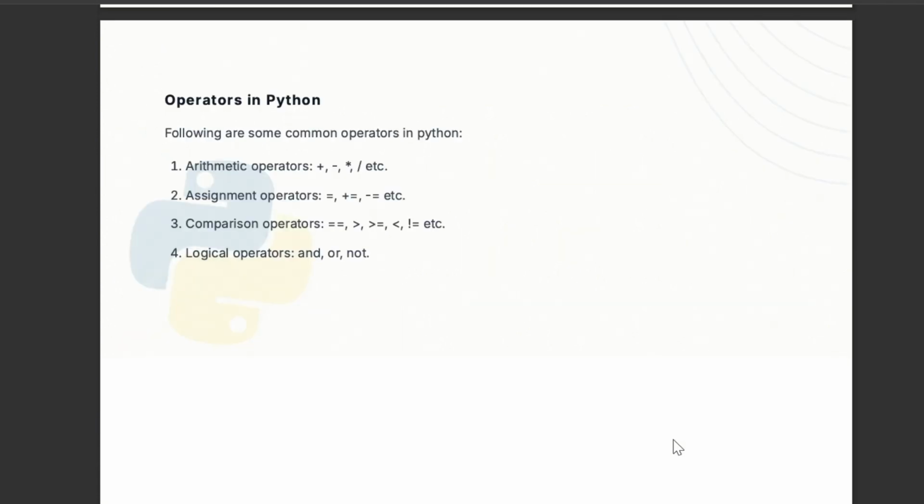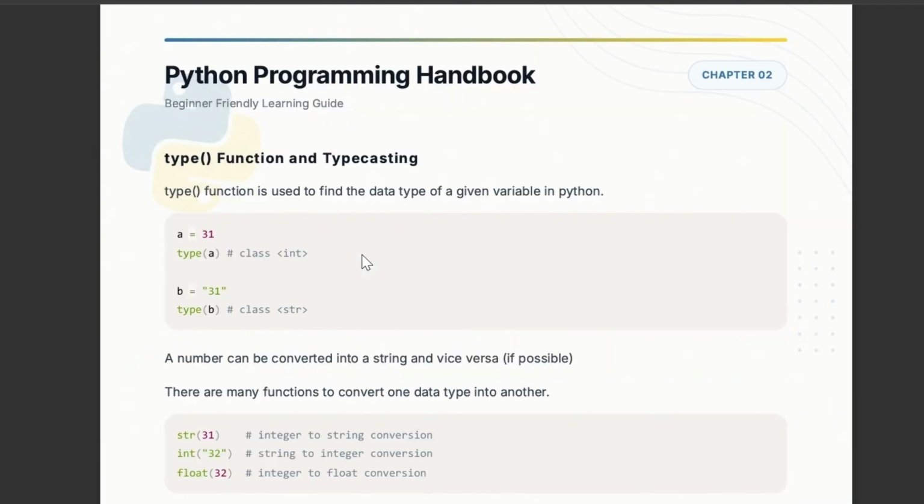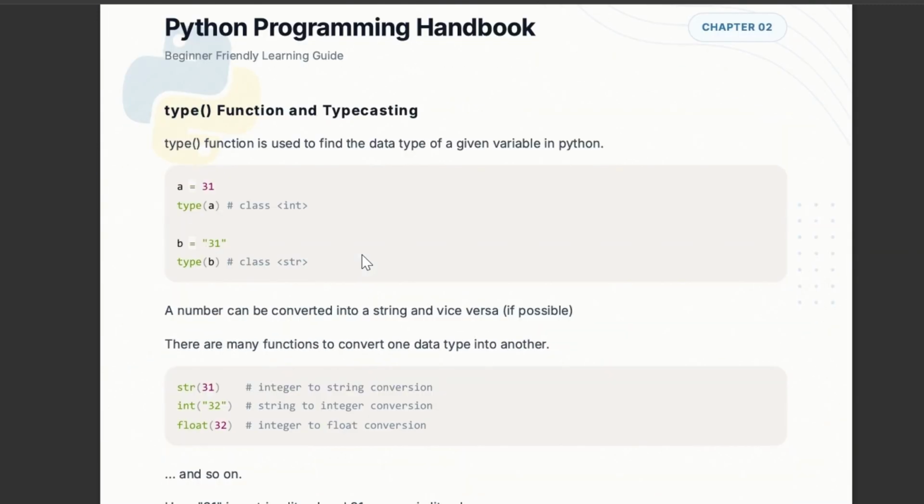Operators. Arithmetic operators like plus, minus, multiply, divide. Assignment operators are equals to, plus equals to, minus equals to. Then equal to, greater than equal to, less than equal to, not equal to are the comparison operators. Logical operators: if you are aware of C language, we have studied the symbols like ampersand for and and vertical line for or, but here we write and, or, not in simple English language, which is why it is easy to understand. That is the easiest language.